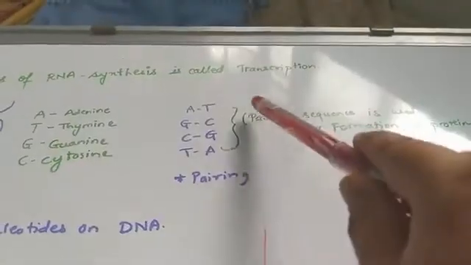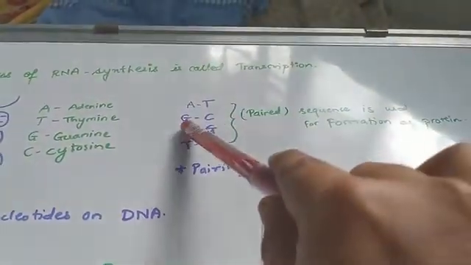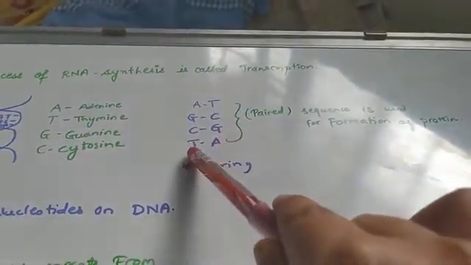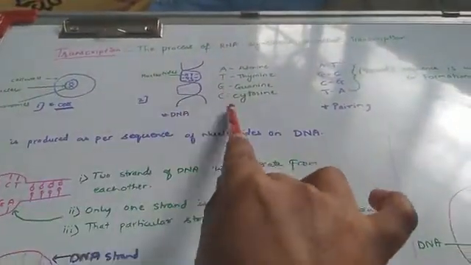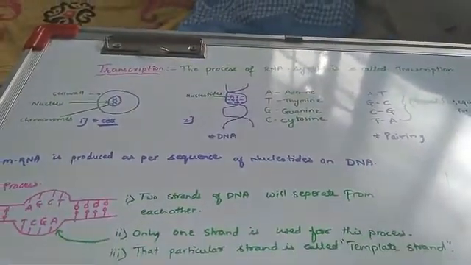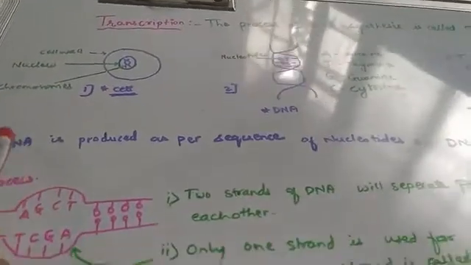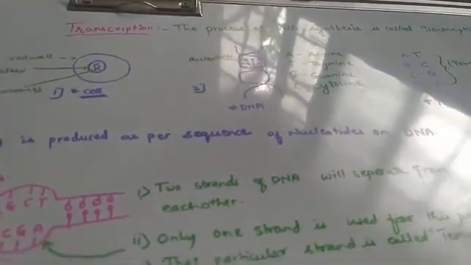So, adenine is paired with thymine, guanine with cytosine, cytosine with guanine, and thymine with adenine. These 3 concepts are very important for the process of transcription. In the process of transcription, mRNA is produced as per the sequence of nucleotides on DNA.